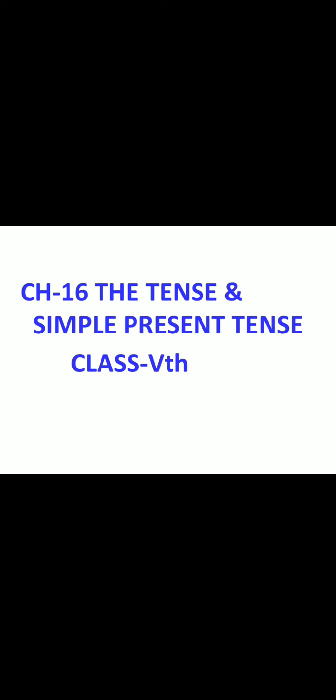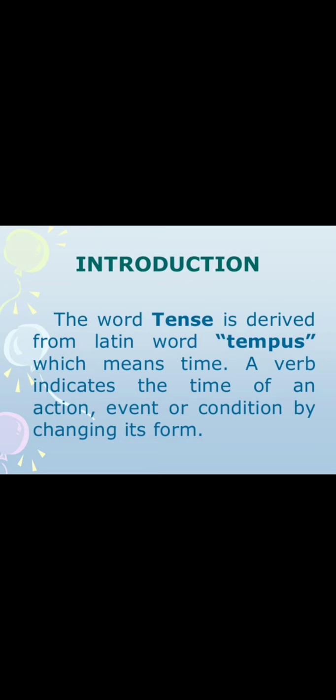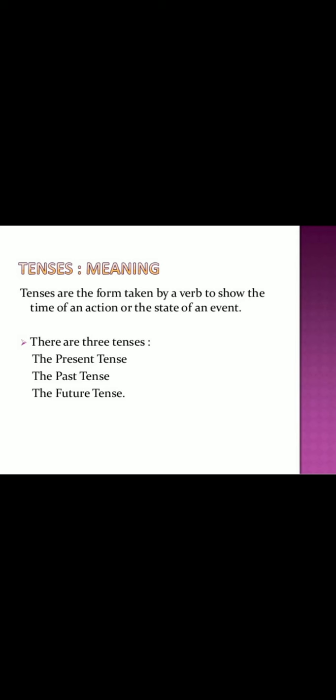Today we are going to discuss chapter number 16, the tense and simple present tense. Introduction. The word tense is derived from the Latin word tempus, which means time. A verb indicates the time of an action, event, or condition by changing its form. It is called tense. The meaning of tense: tenses are the forms taken by a verb to show the time of an action or the state of an event. This is called the meaning of tense.